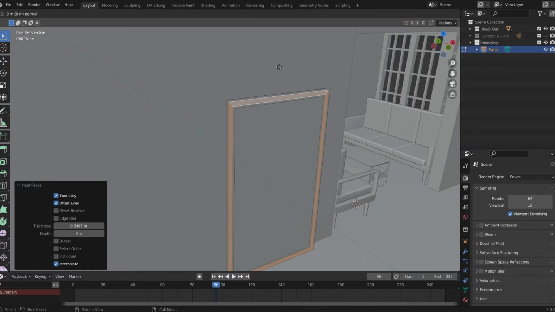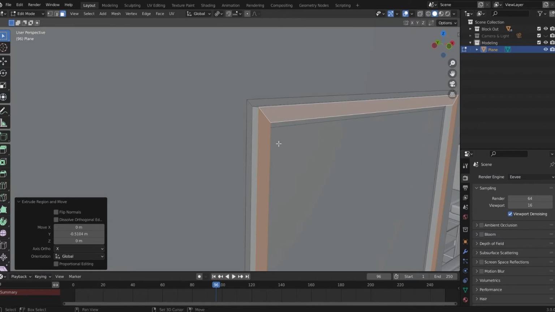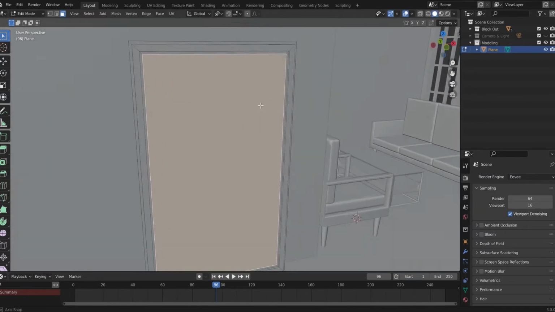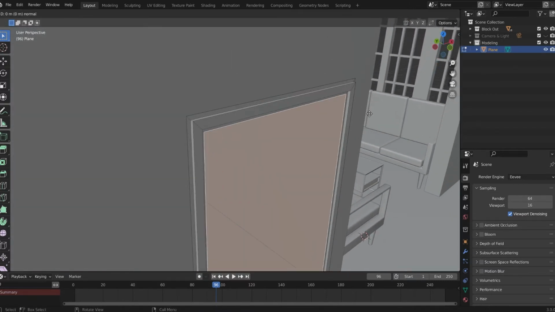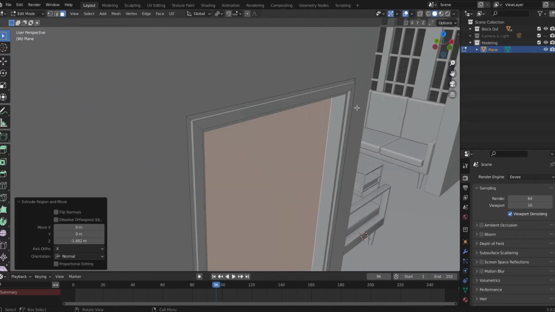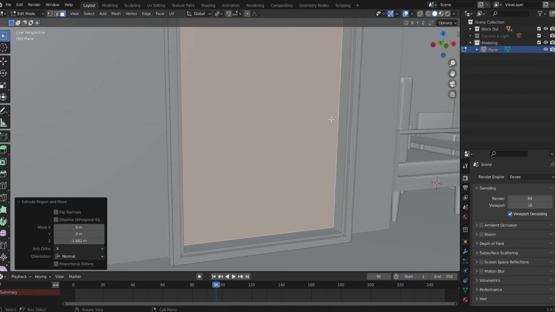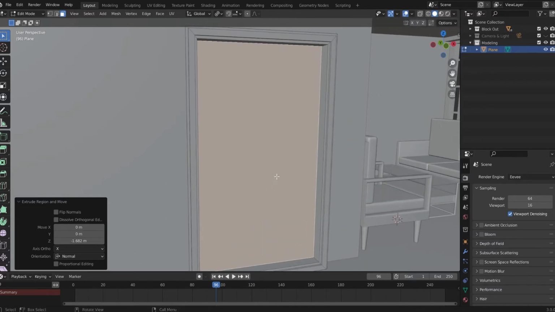Press E to extrude, I to extrude on the inside only, and move it out a little bit. Maybe it's too much. Like this. Now select the middle face and let's extrude it inside quite a lot. Like this. This is good. We're gonna change the bottom section here to be straight, but at the end, after we finish all this.